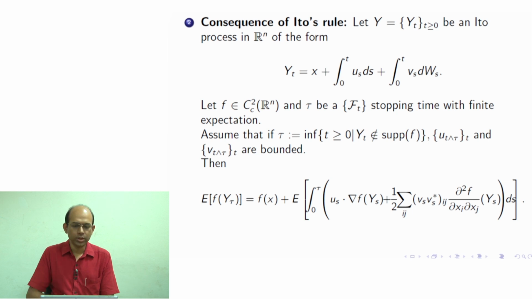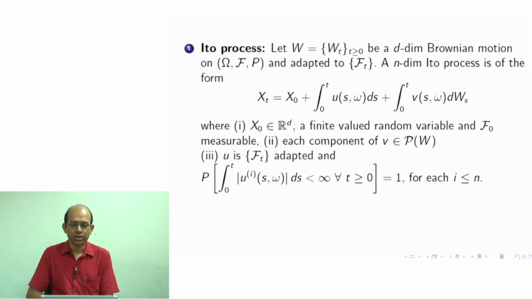So, here we start with a process Y. Let Y be an Itô process of the form Y_t is equal to x plus integration 0 to t u ds plus integration 0 to t v dW_s. Okay. So, we are suppressing here the dependence of u and v on omega, because that is what we do generally, but in the earlier slide I had written explicitly the dependence of u and v on omega to emphasize that u and v are allowed to be random variables, allowed to be stochastic processes.